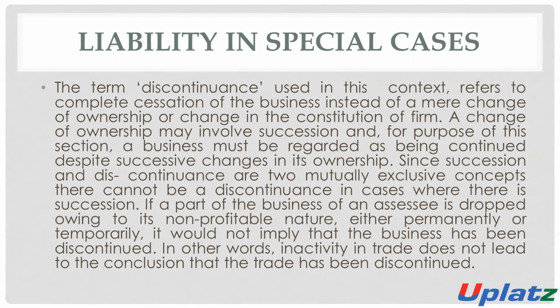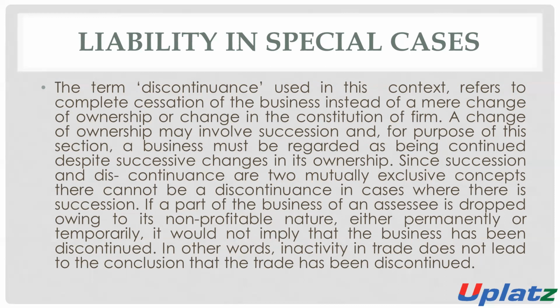A change in the ownership may be considered as succession. If there is any change in the ownership, then it will be considered as succession. But when there is a stoppage of the business, a cessation of the business, then it will be considered as discontinuation.